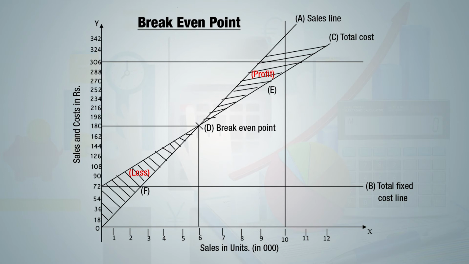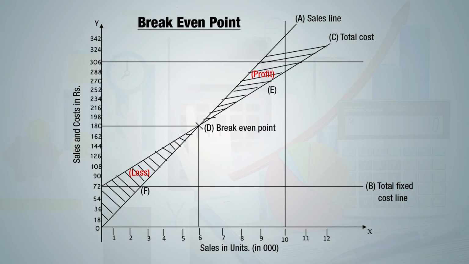On the x-axis, sales is represented in terms of units, while on the y-axis we have sales in terms of rupees, total cost in terms of rupees, and fixed cost in terms of rupees. Now line A shows the sales line, which starts from 0. Per unit selling price is rupees 30. So it begins with 0 sales, and our present sales is 10,000 units, so it is shown up to sales of rupees 3 lakhs.